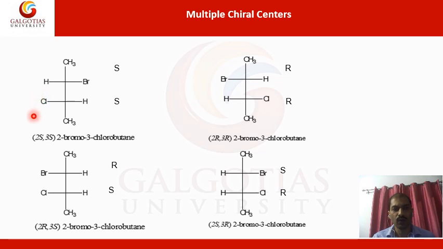You all know this. Here, the atom having the highest mass will be given first priority. Like this, the R and S signature is from Greek terms. Sinister rotates the plane polarized light towards the opposite direction of the clock, and rectus is towards the clockwise direction.